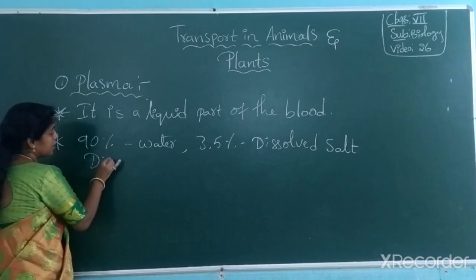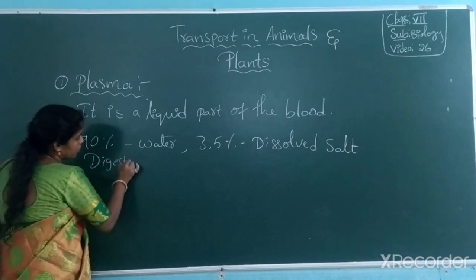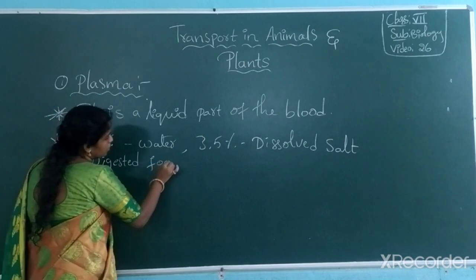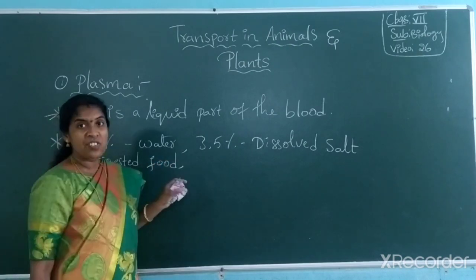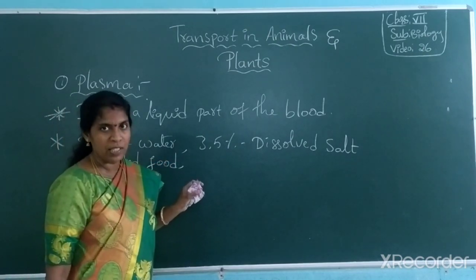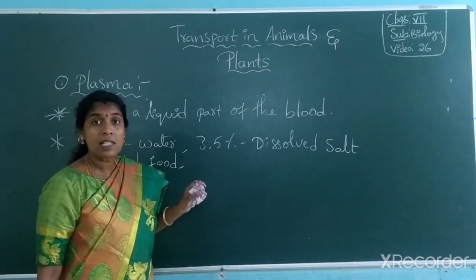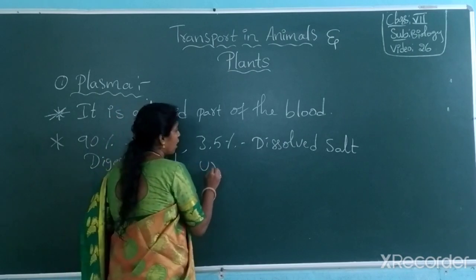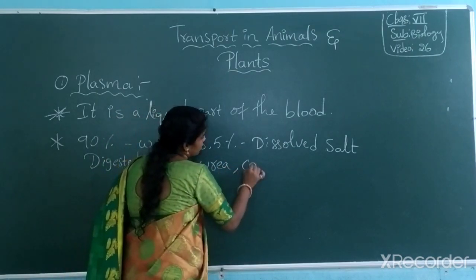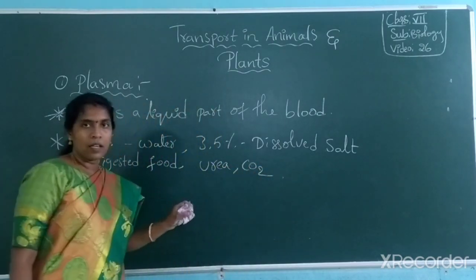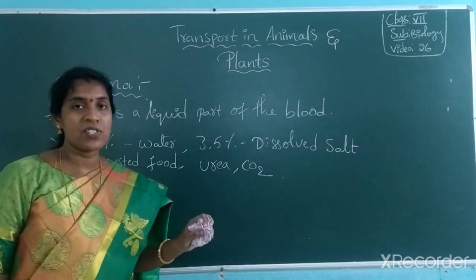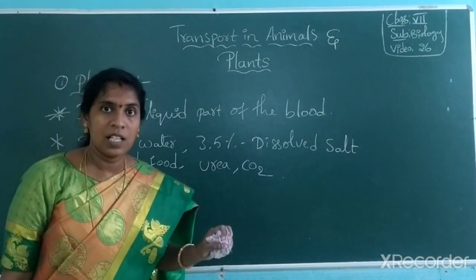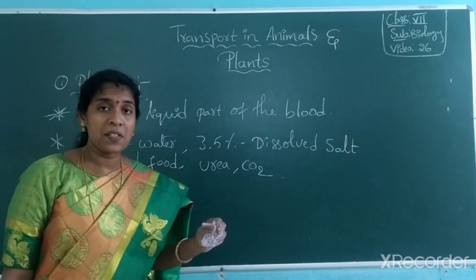Majorly, it contains digested, dissolved food, and also waste materials to be eliminated like urea and carbon dioxide. These are majorly present in plasma. Understood?